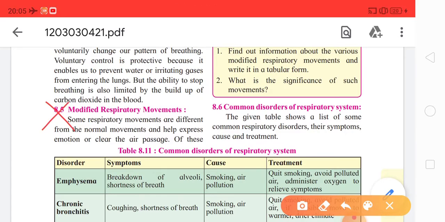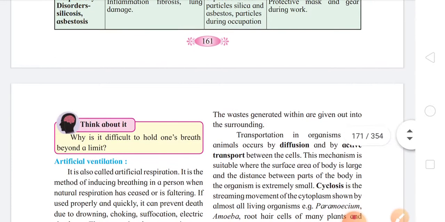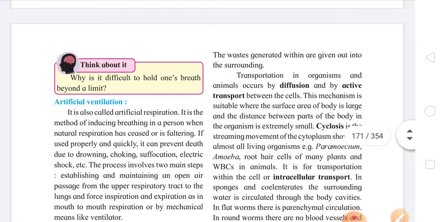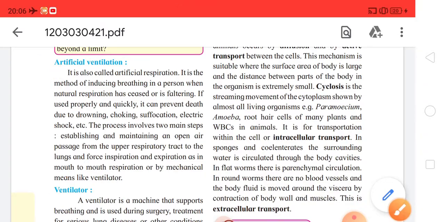And from 8.6, that is common disorder of respiratory system, there are two parts that are deleted. So it is artificial ventilation, which is on page number 162, that is deleted, and ventilator is also deleted. Okay. So 8.5, modified respiratory movement, is completely deleted, and from 8.6, common respiratory disorder, two parts, artificial ventilation and ventilators, both these parts are deleted.